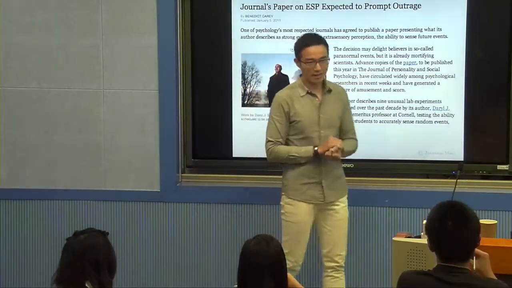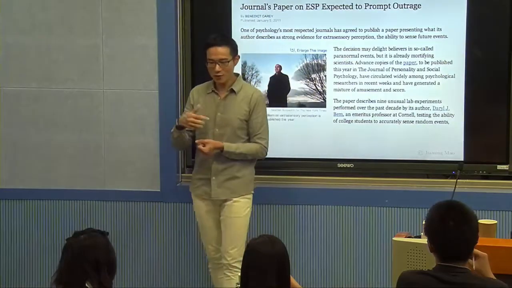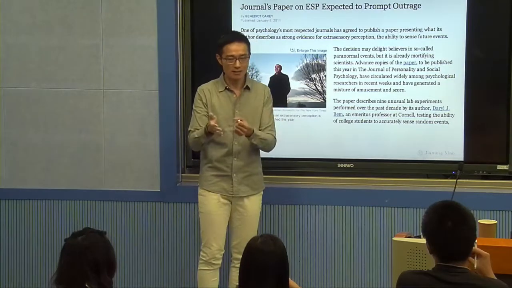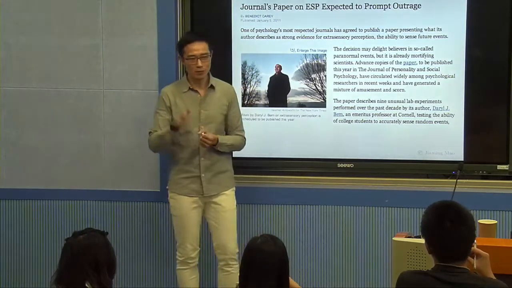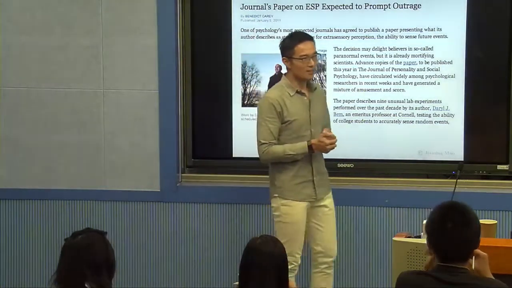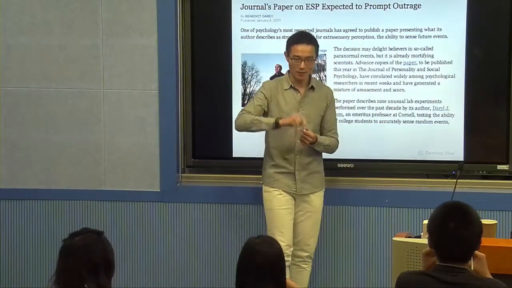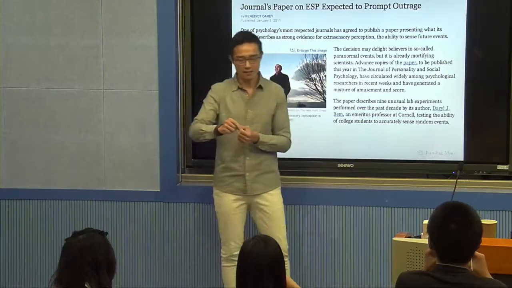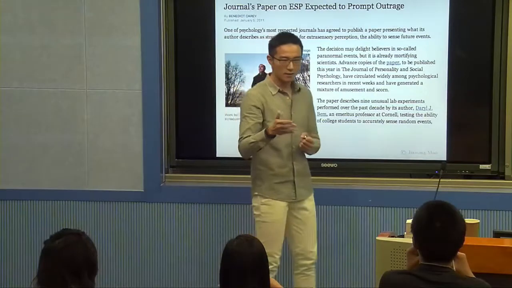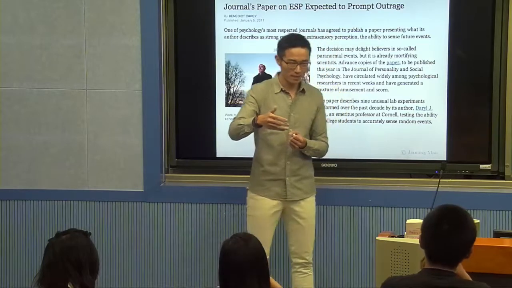And he finds that statistically significant. So if the two pictures are not erotic versus non-erotic, if it is like landscape versus non-landscape, the people do not have this ability to sense the future. But if it's erotic versus non-erotic, he says there is a statistically significant effect on people's ability to predict whether they will see erotic or non-erotic. Right? So in the end, I forgot the data, but it's something like 53% of men will correctly predict whether they will see an erotic or non-erotic picture. And he did his analysis.